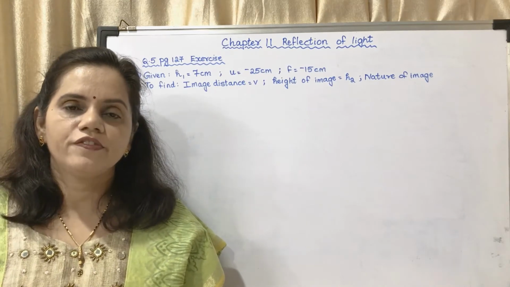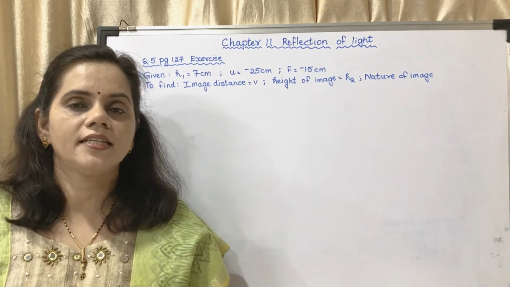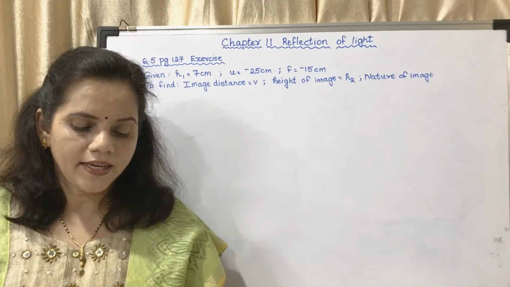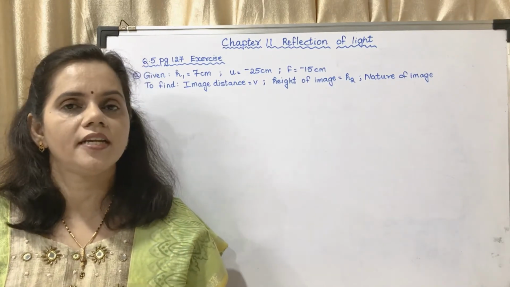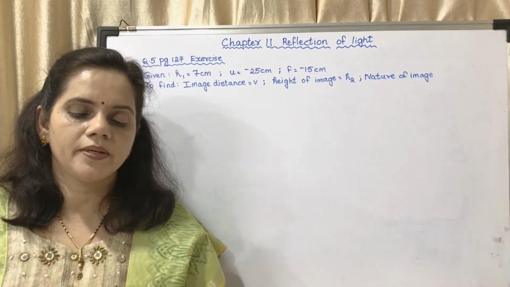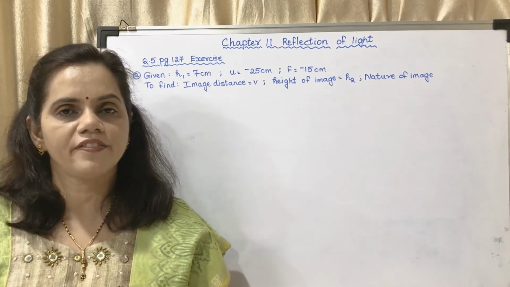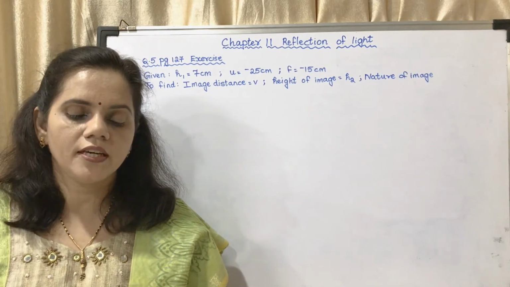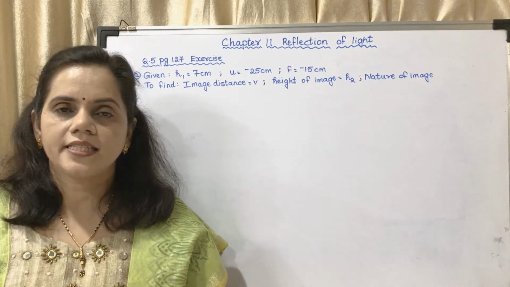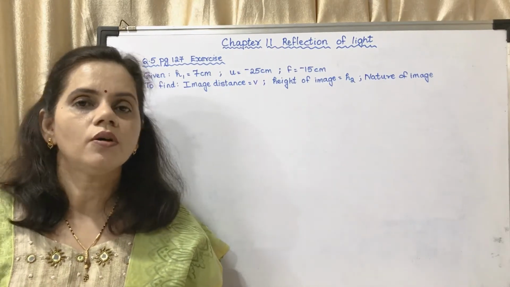The focal length of the mirror is 15 centimeter. Why is it minus 15? Because it is a concave mirror. At what distance from the mirror should a screen be kept to get a clear image? That means you have to find out the distance of the image. What will be the size and nature of the image? That means you have to find out h2 also.